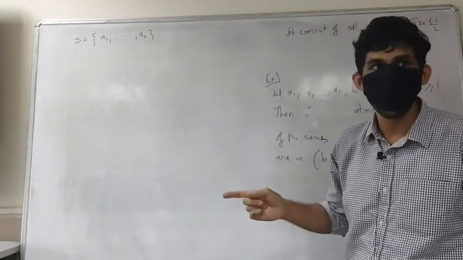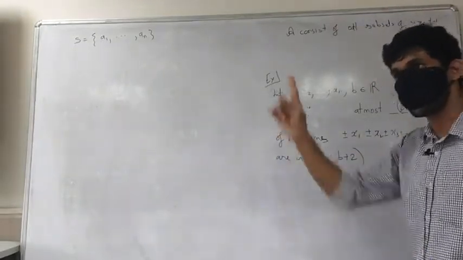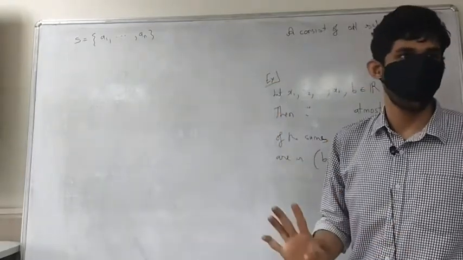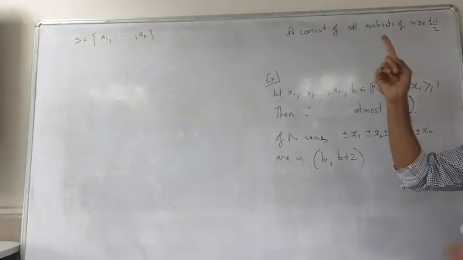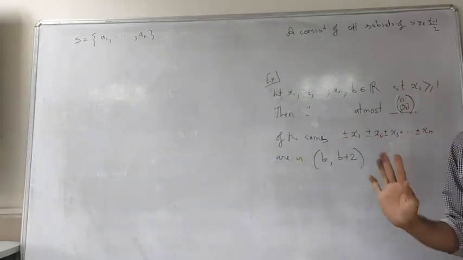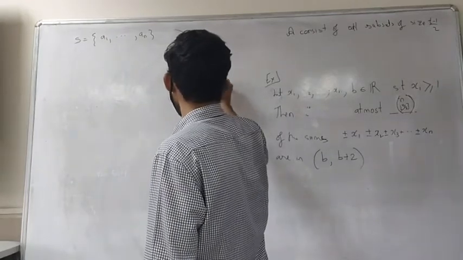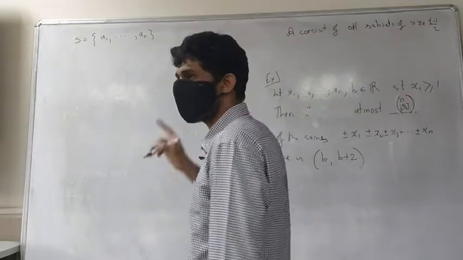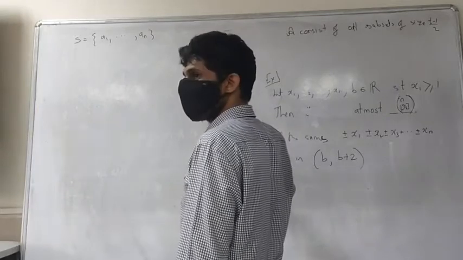How? If there's a plus on xi, you put ai inside. If there's a minus, keep ai out. Make sense? Simple as that. So the sum x1 minus x2 plus x3, taking the case when n is 3, would simply correspond to the set, what is it?